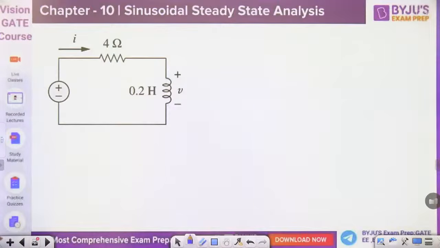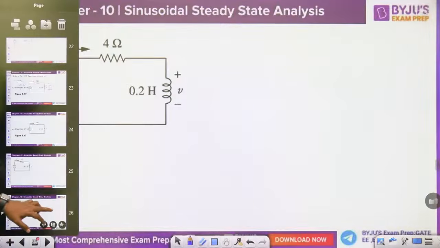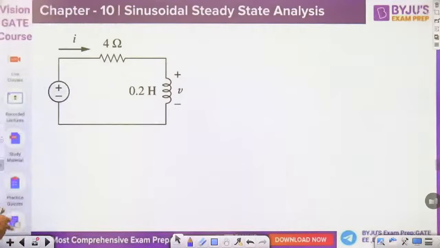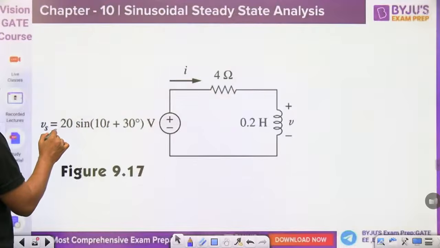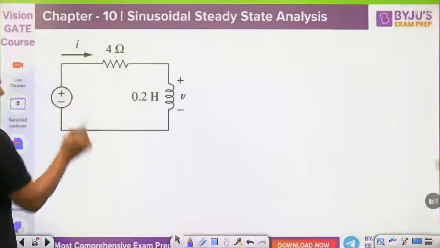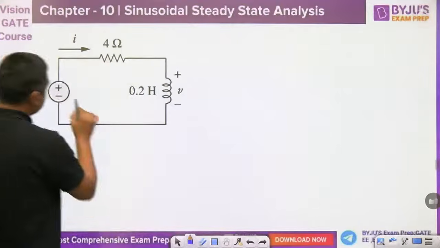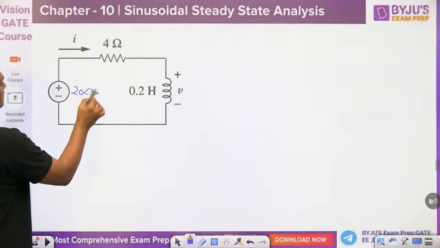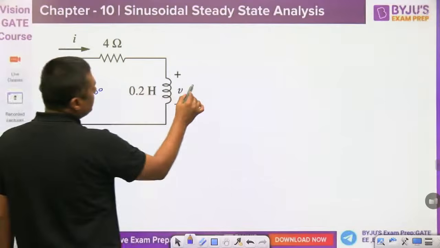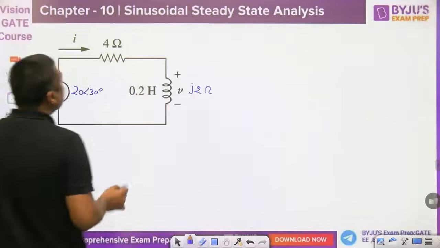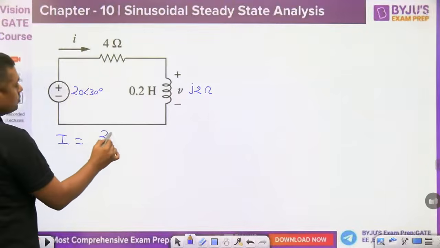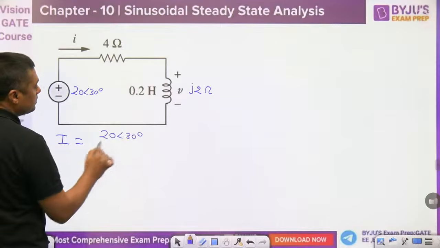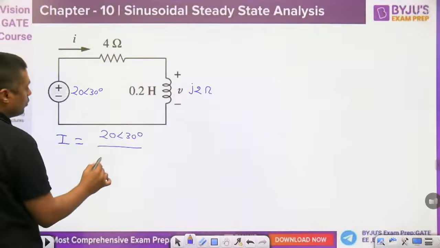Once it is converted into the frequency domain, directly you can write 20 angle 30 degree, and the impedance is j2 ohm. So what is the phasor I? It will become 20 angle 30 degree divided by 4 plus j2.